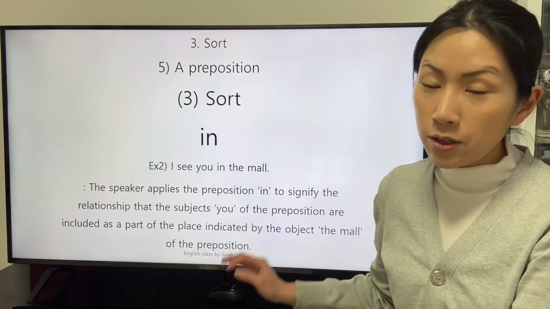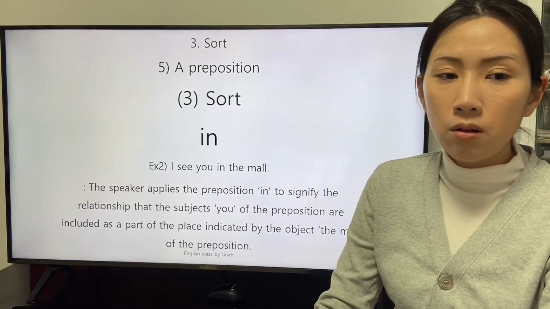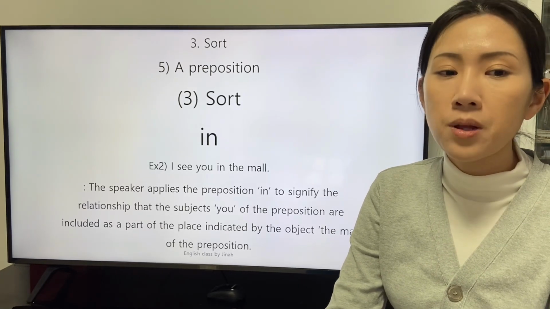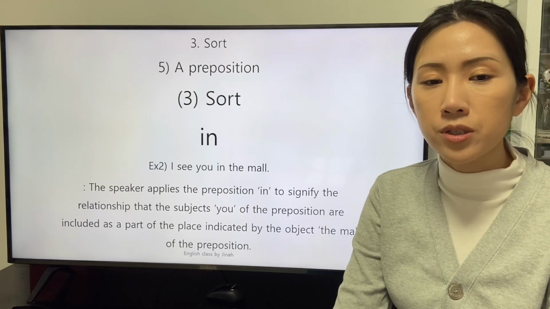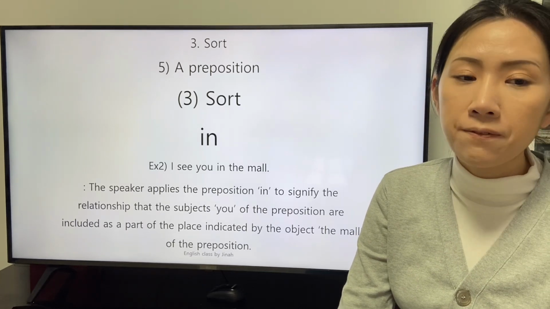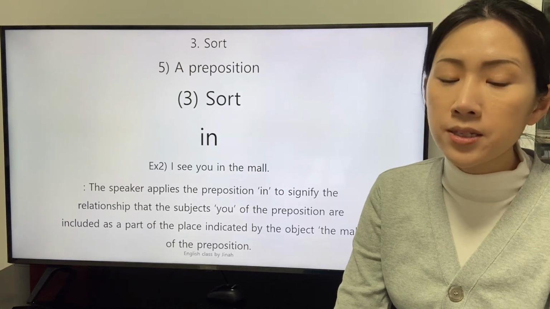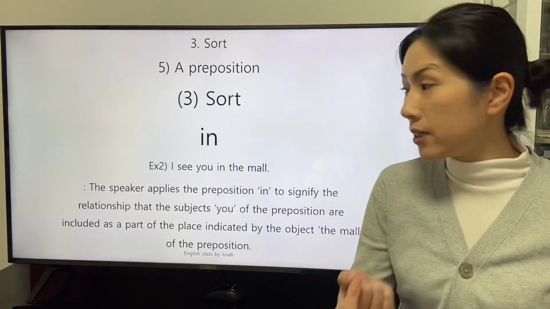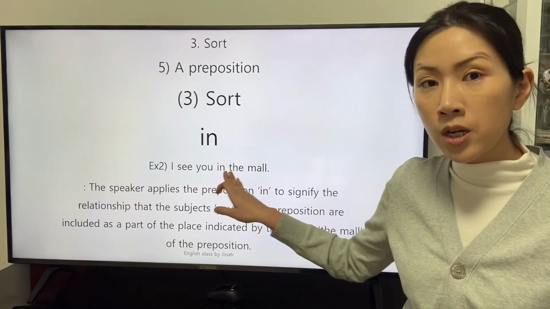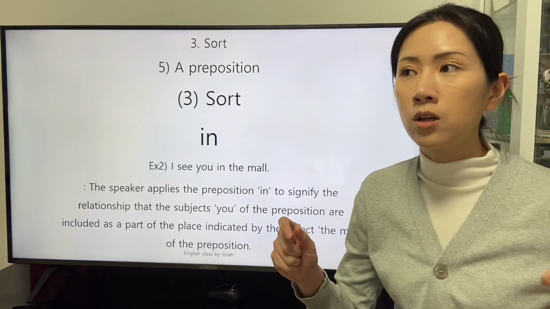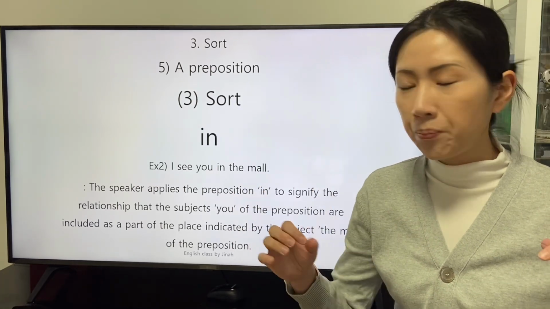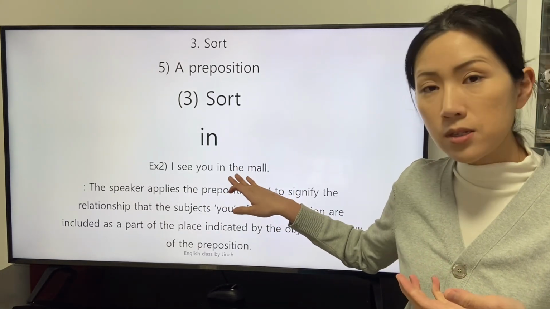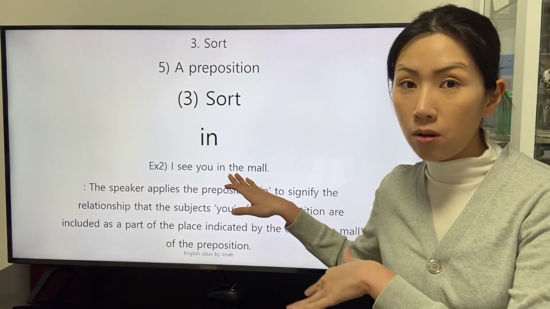There is another clause, I see you in the mall. The speaker applies the preposition in to signify the relationship that the subject you of the preposition are included as a part of the place indicated by the object, the mall of the preposition. With the application of the preposition in, the object of the preposition, the mall, has an organized system. The subject of the preposition you are a part of the system indicated by the object, the mall.